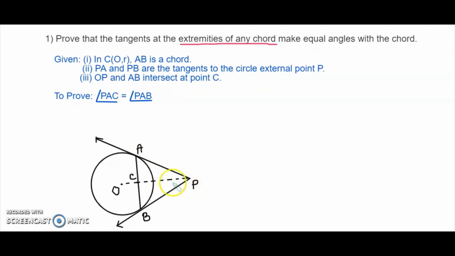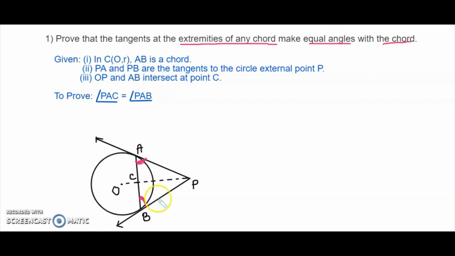Means PA and PB, the two tangents, are touching the circle at points A and B, and that A and B are the endpoints of the chord, means the extremities of the chord. So, the tangents at the extremities of any chord will make equal angles with the chord. That means here they are saying PA and PB are two tangents, and the angle that they make with the chord is equal.